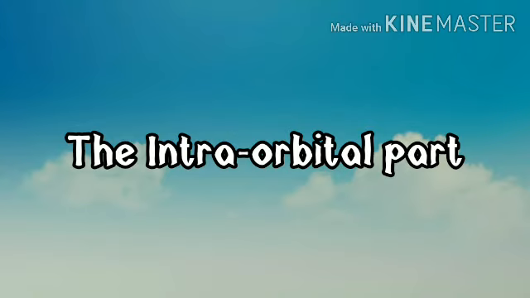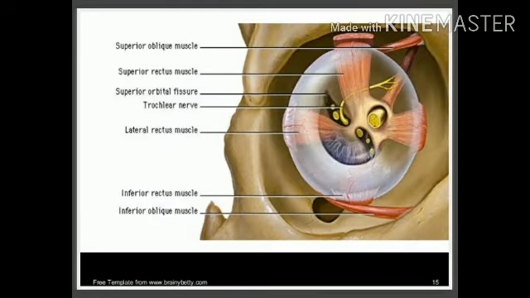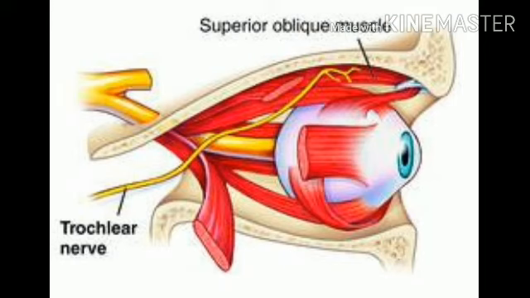Fourth, the intraorbital part. The fibers enter the orbit through the lateral part of the superior orbital fissure. The frontal and lacrimal nerves lie lateral to the trochlear nerve and the ophthalmic vein inferior to it. The nerve divides into 3 to 4 branches and ends by supplying the superior oblique on its orbital surface near the lateral border. Some unique characteristic features of the trochlear nerve.